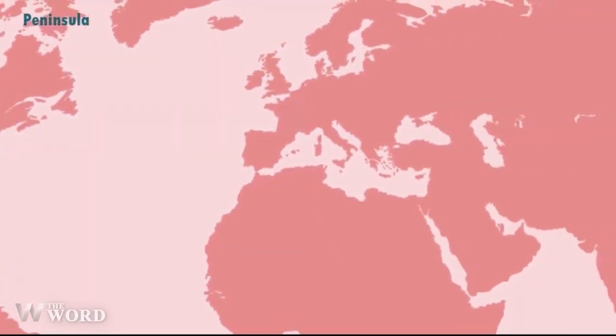Peninsula. A peninsula is a piece of land that is almost entirely surrounded by water, but connected to the mainland on one side. In Europe, the nations Portugal and Spain make the Iberian Peninsula.